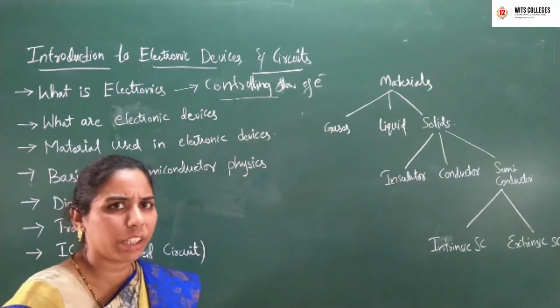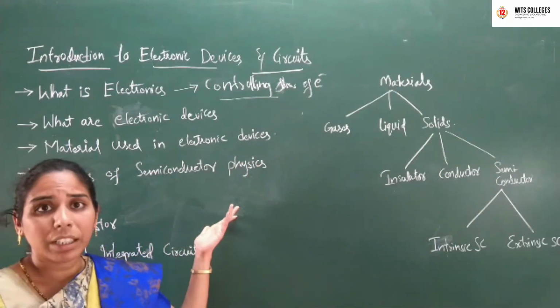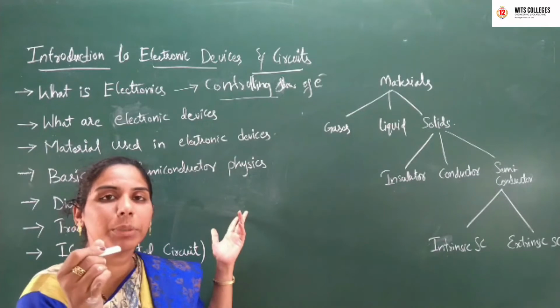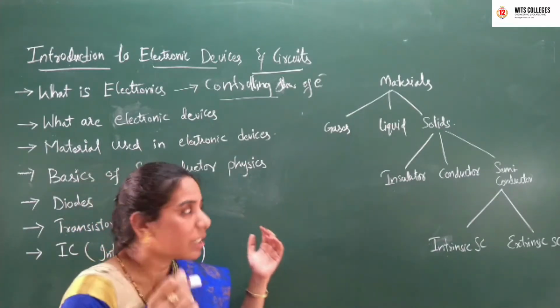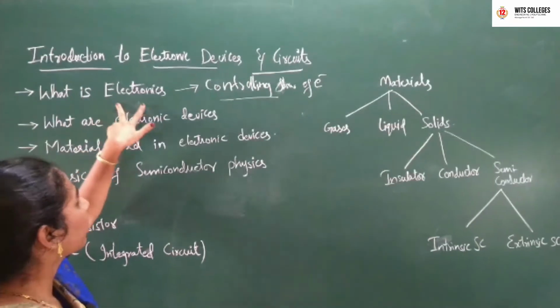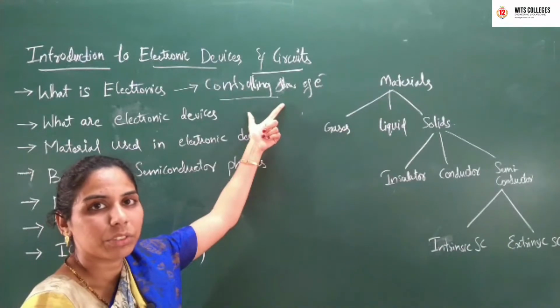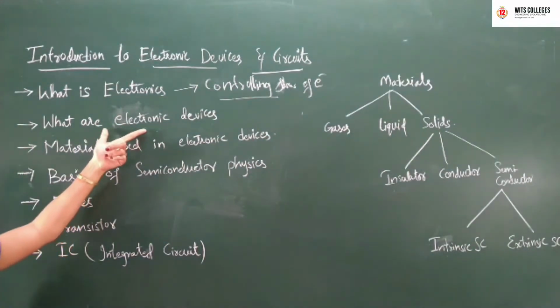What is an electron actually? An electron is a subatomic particle which has negative charge. Whenever there is a flow of electrons, there will be a current produced in a device, isn't it? So electronics controls the flow of electrons. Next, what are electronic devices?